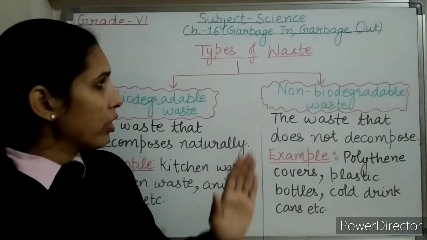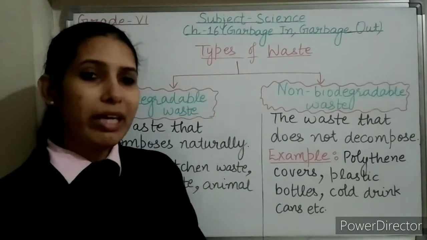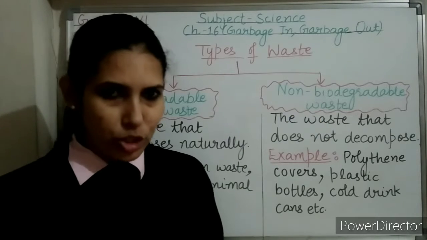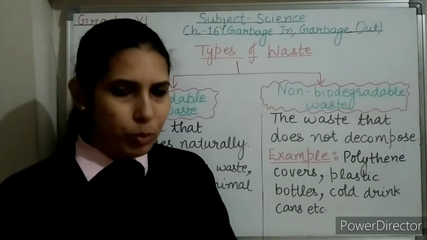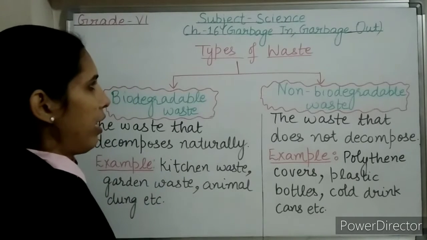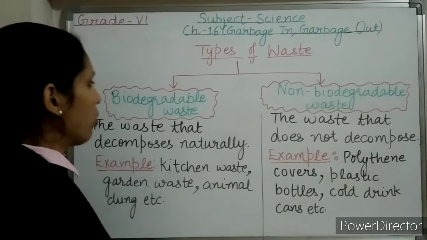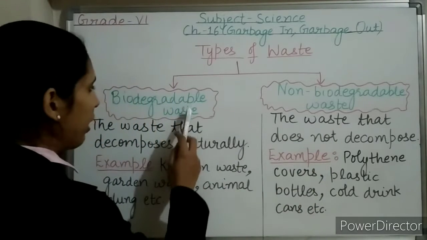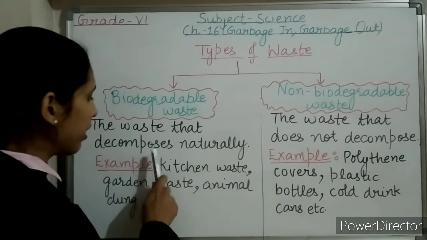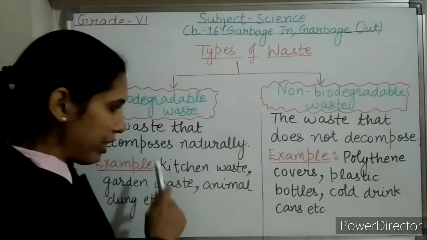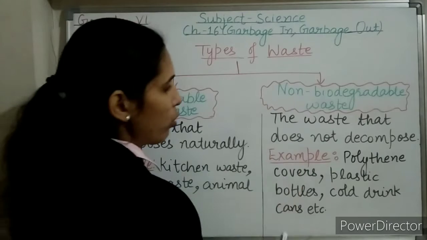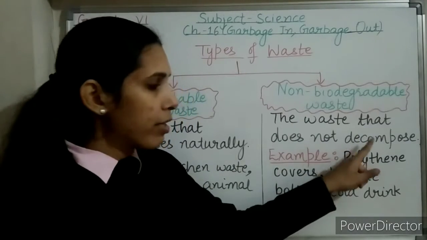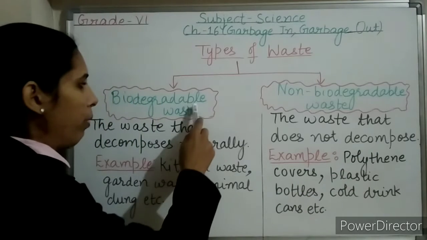If we talk about the classification of waste, solid waste has been classified into two categories based on decomposition. We will study what this decomposition is. There are two types of waste: one is biodegradable waste and another is non-biodegradable waste. Biodegradable waste is the waste that decomposes naturally. Non-biodegradable waste is the waste that does not decompose.